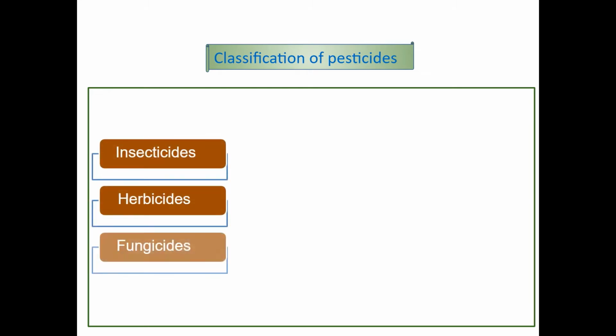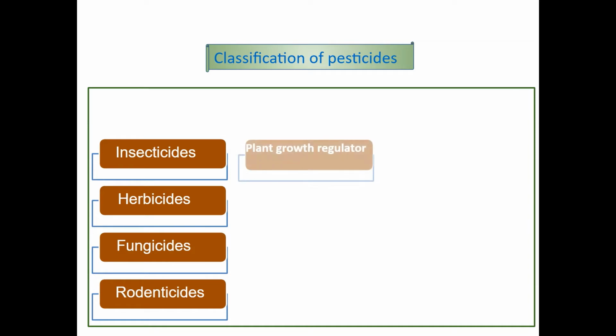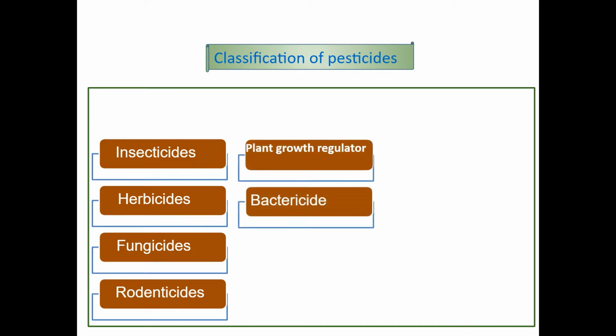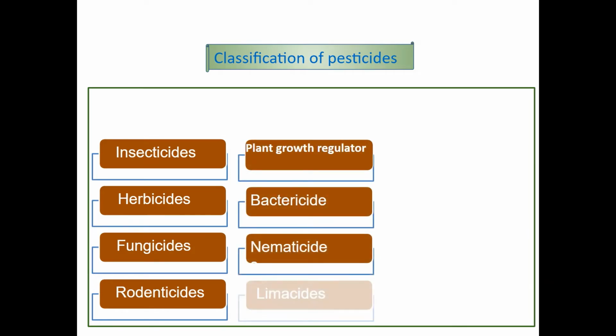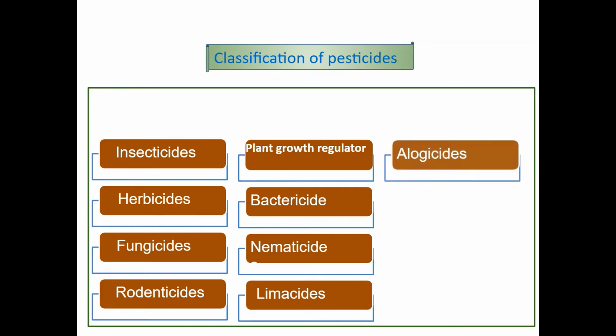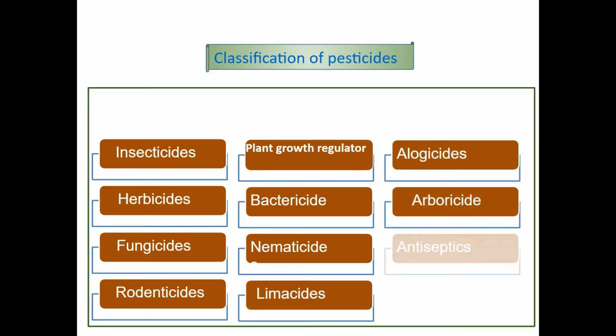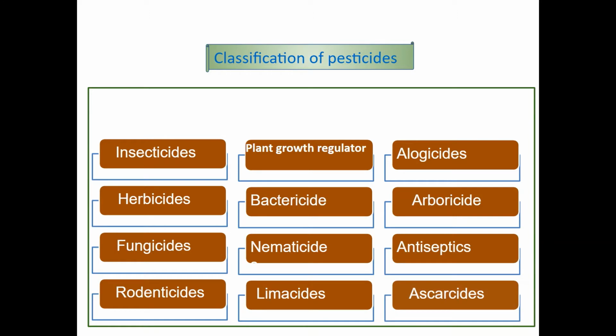Now what is the classification of pesticides? We have to study. The pesticides have been divided into the following groups. These are insecticides, herbicides, fungicides, rodenticides, plant growth regulators, bactericides, nematicides, limicides, algicides, herboricides, antiseptics, ascaricides. So that is the classification of pesticides. We have to study in detail.